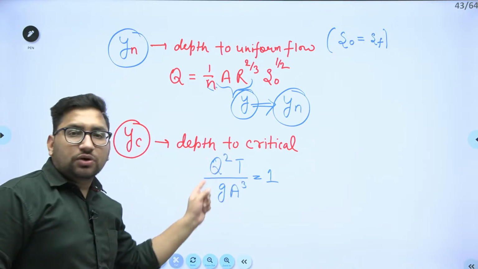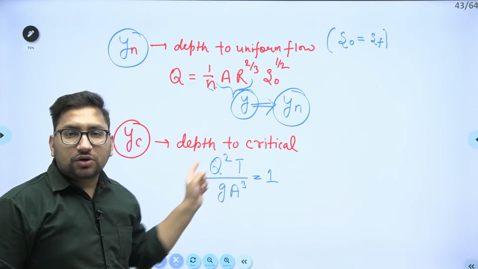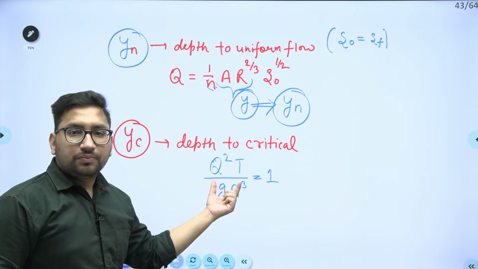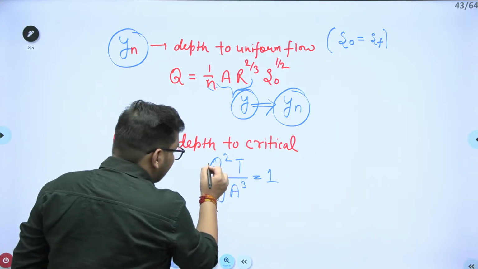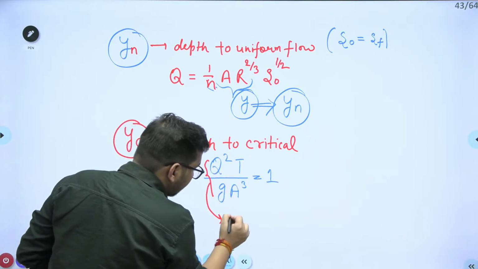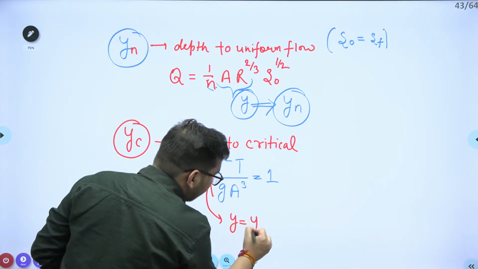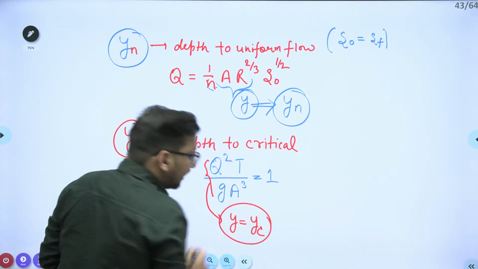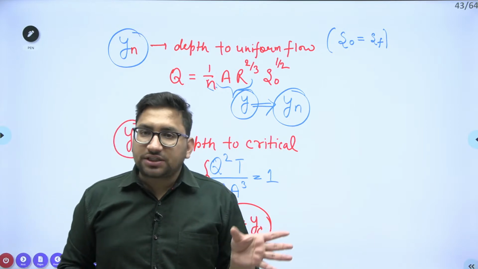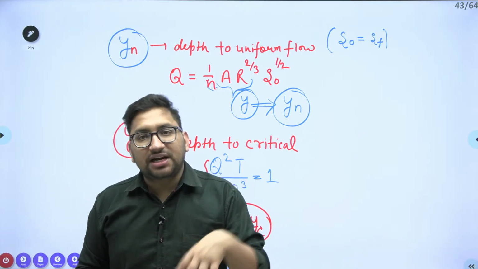These terms also contain the depth value, right? So when you calculate the depth from here, that Y will be nothing but your Y critical. Clear?